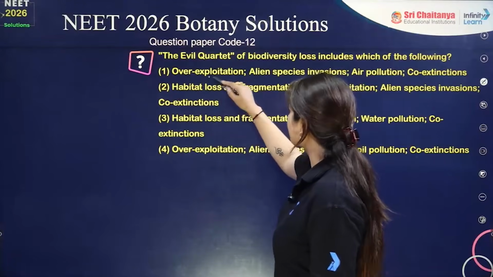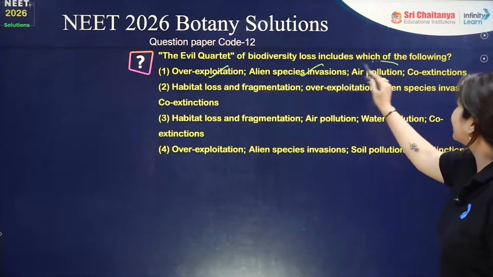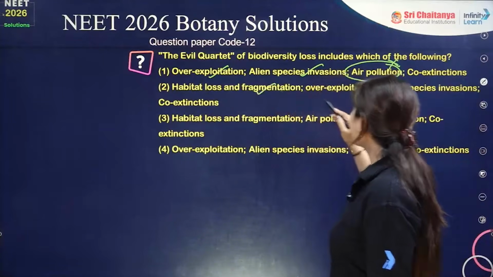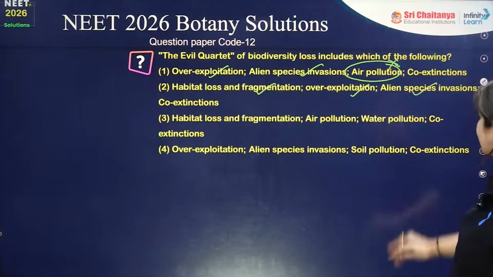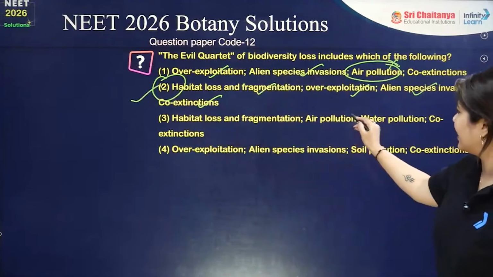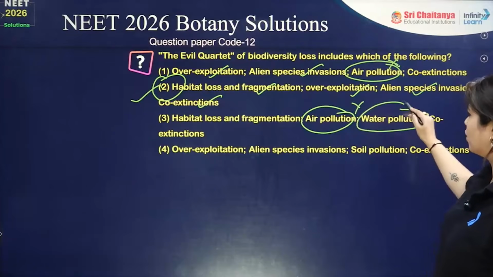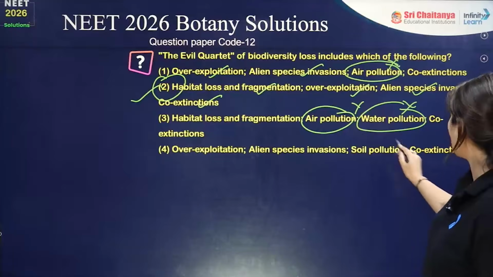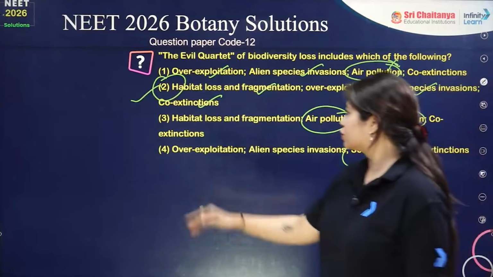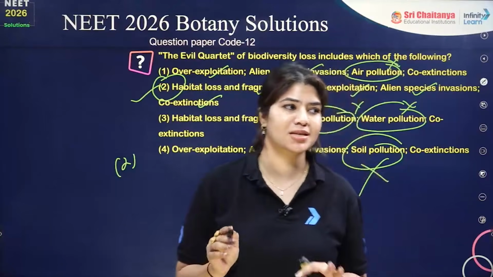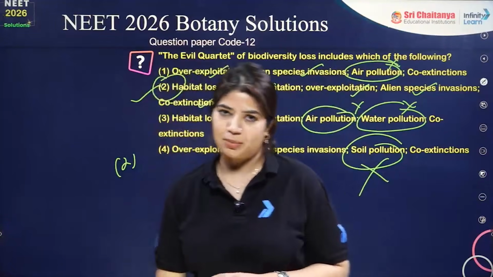First statement: overexploitation, alien species, air pollution is not the part. Number two: habitat loss and fragmentation, overexploitation, alien species invasion, and then we have coextinction. Habitat loss, fragmentation, air pollution, water pollution, no. Then number four is overexploitation, alien species invasion, soil pollution, not at all. So for this question, the answer has to be option number two. Very easy question. It was previously asked also in the NEET examination.